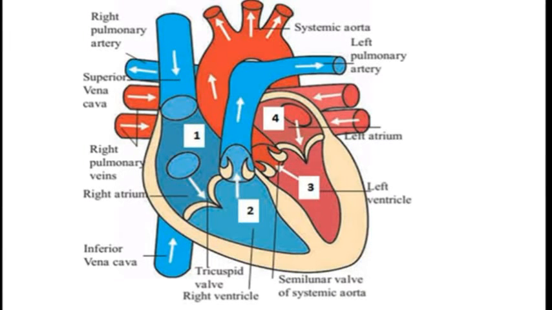Now we will see in the figures. There are four chambers, I have already written on the figure: first, second, third and fourth. The first compartment is the right atrium. The second compartment is the right ventricle. The third compartment is the left ventricle, and the fourth compartment is the left atrium.